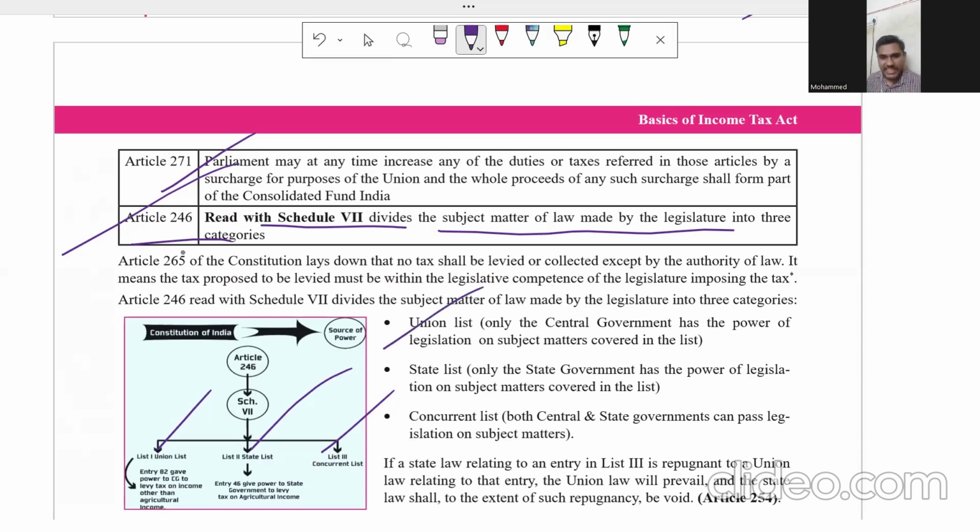And state list is state list. For example, agricultural income. Agricultural income is not taxable by the Centre. Who has the right on agricultural income, on the land and everything? The state has the exclusive right. For the concurrent list, both the state government and the central government have the authority to pass laws.